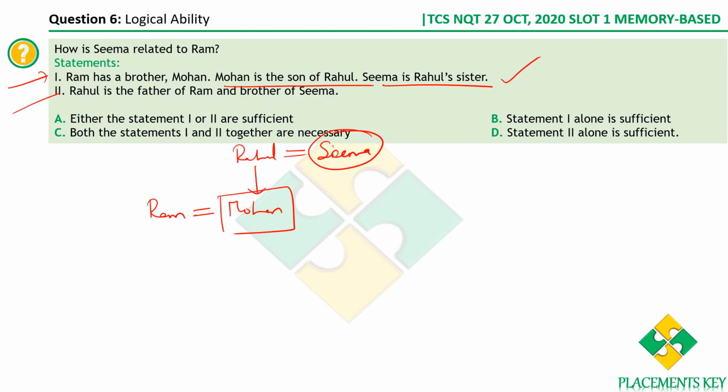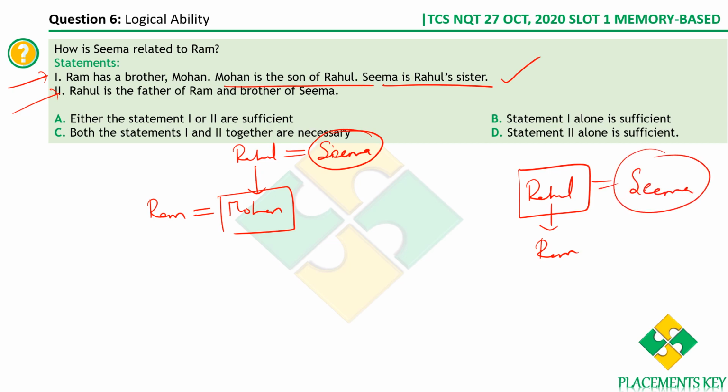Still, we'll also check the second statement alone. Rahul is the father of Ram. Okay, Rahul is the father of Ram, and also the brother of Seema. Now, what is the relationship between Seema and Ram? It's the same thing, right? Seema is the paternal aunt of Ram.